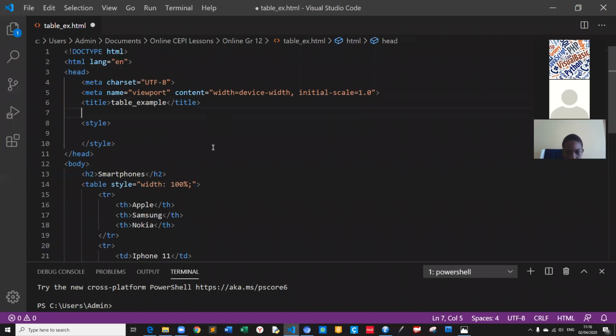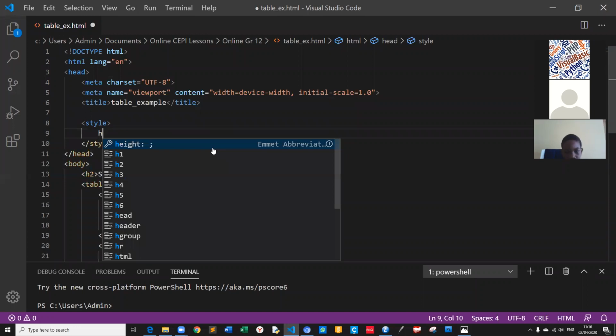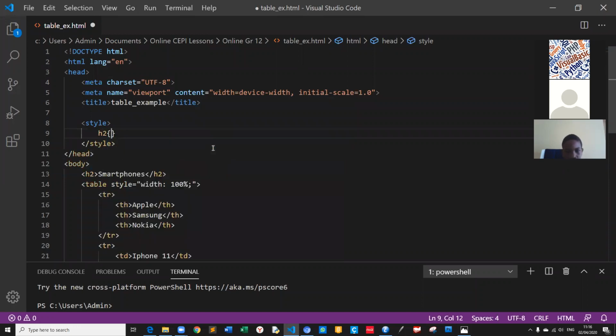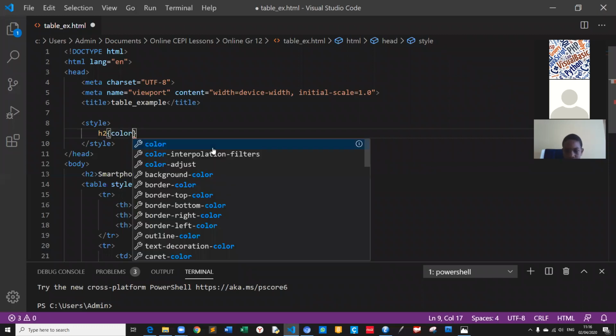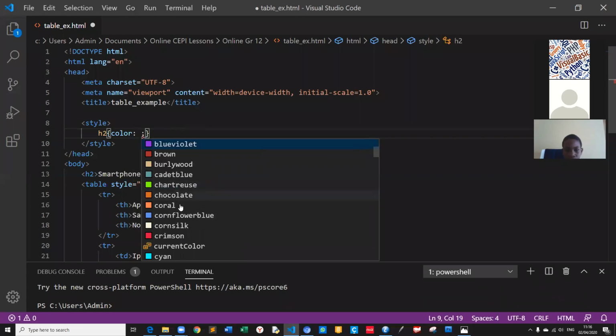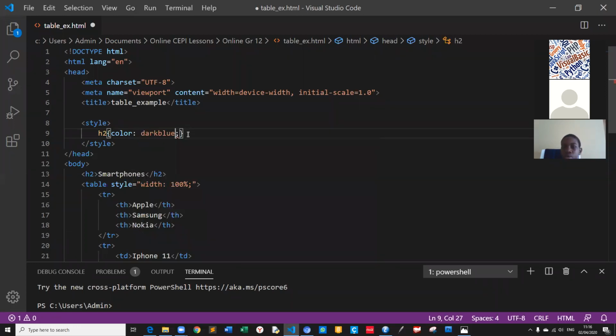Now what I have to do, H2, and I have to open the braces. This is curly braces, right? We say curly braces. Then I can give the color, for example, let's choose dark blue, not cyan. Okay, then Control S.